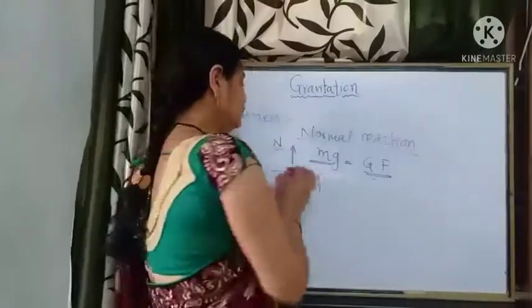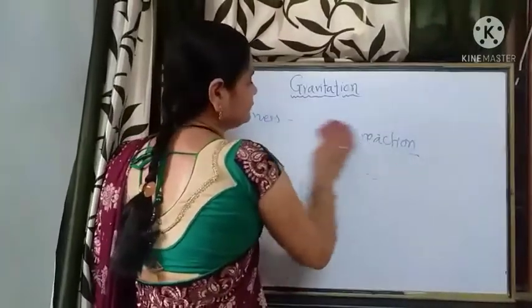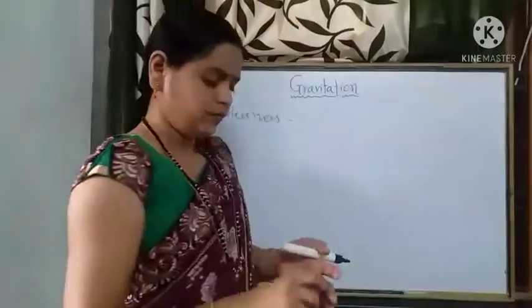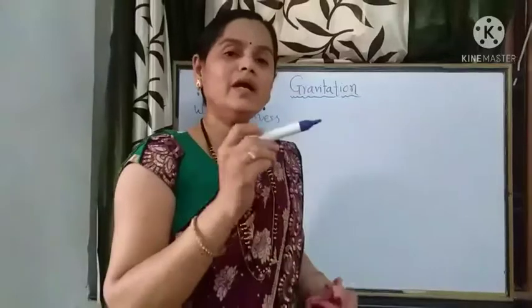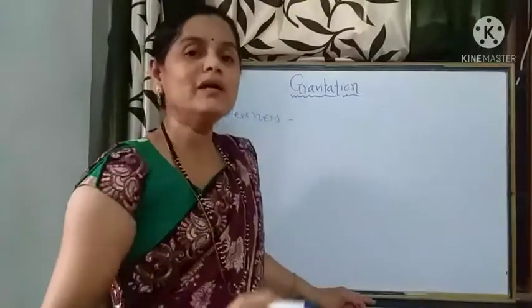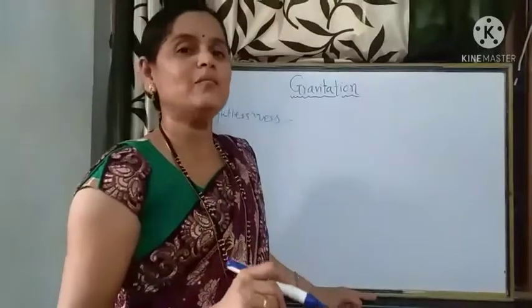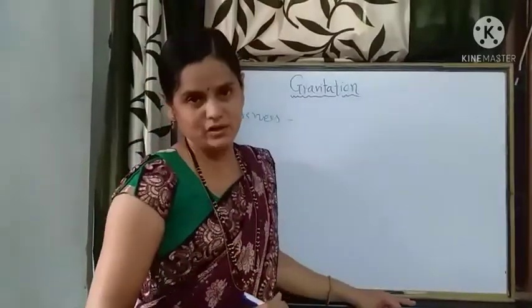So this is the reason why we feel our weight. Whenever an object is standing, the weight acts downward and the normal reaction acts vertically upward, which are equal in magnitude and opposite in direction.